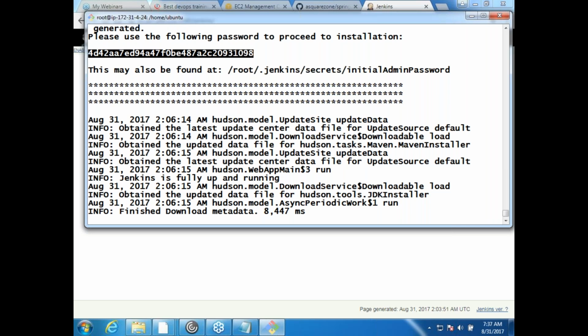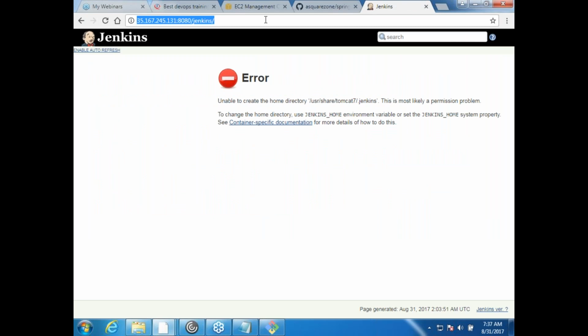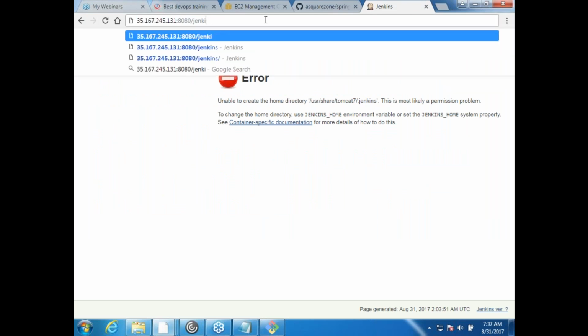You have to just give permissions. For that you need to know what the user is. Is it the user called Tomcat or the user called Jenkins? You need to give permission, let it be the service or the Tomcat user. You need to do both. For now I'm going with this because I want you guys to resolve this issue. Let me run this again. This time there is no need for you to call it Jenkins.